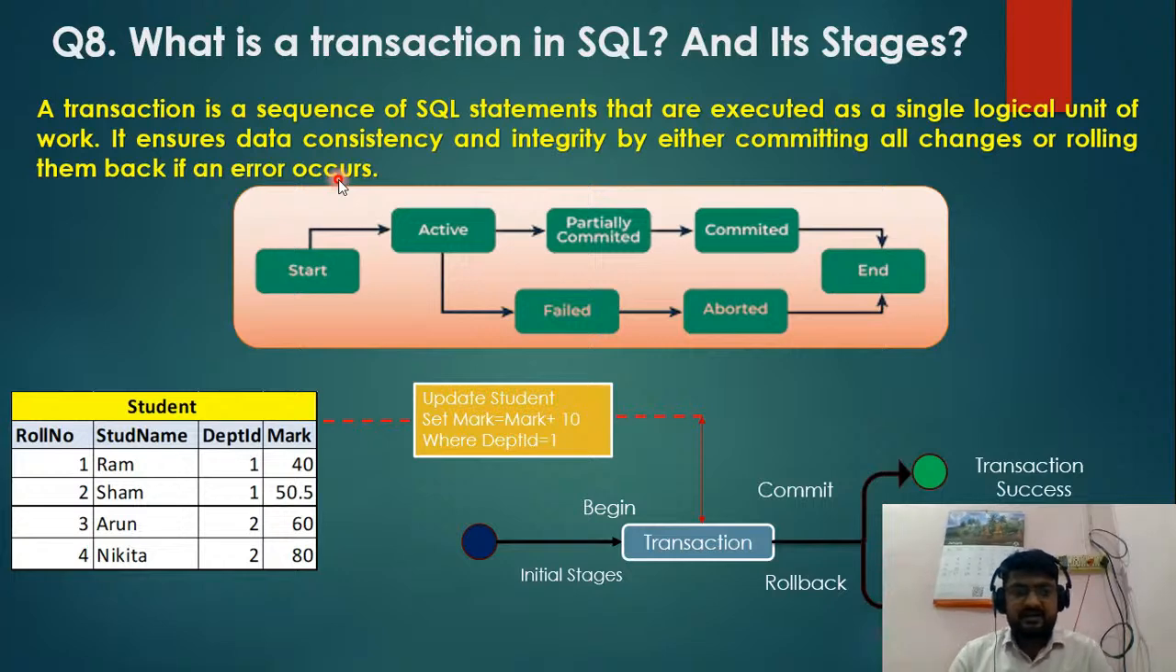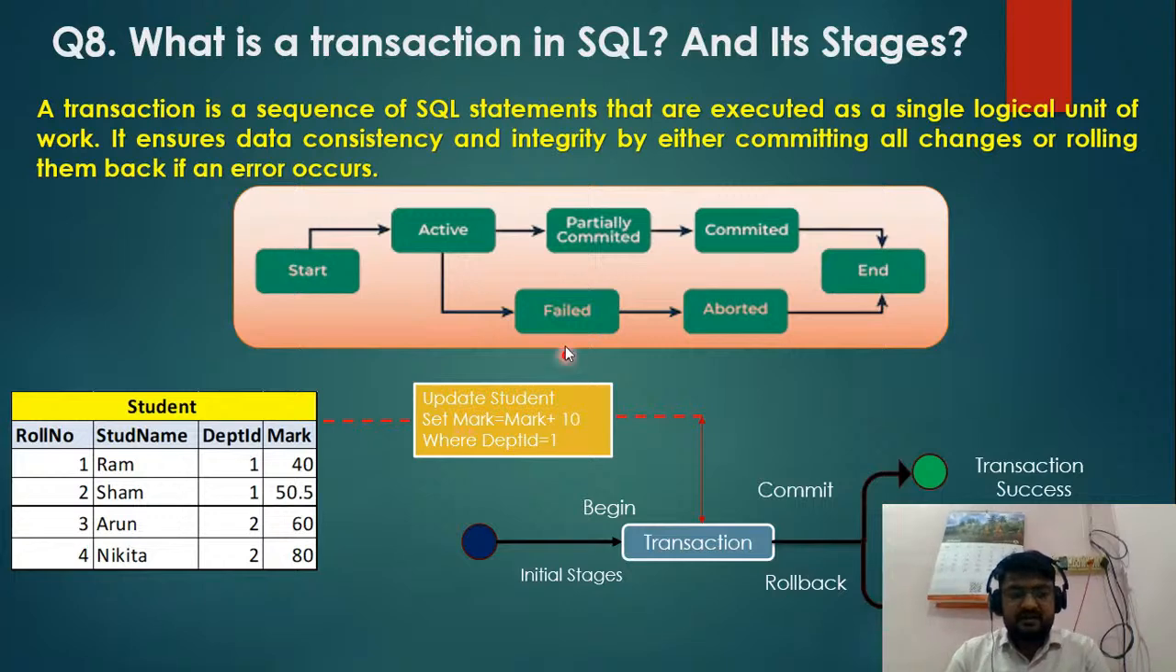If you check the image below, the transaction stages are also asked about in interviews: what are the different types of transaction stages? When the transaction starts, first it will start, then it will be active. For example, take a student table. We update the student table, assigning marks plus 10, meaning whatever marks exist in that table, we add 10 more grace marks, and we apply the condition department id equal to 1.